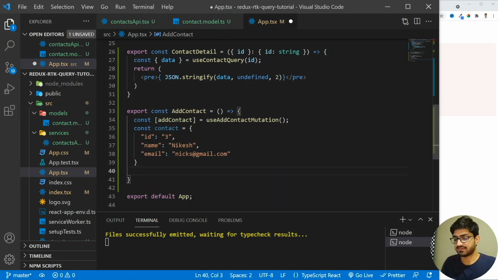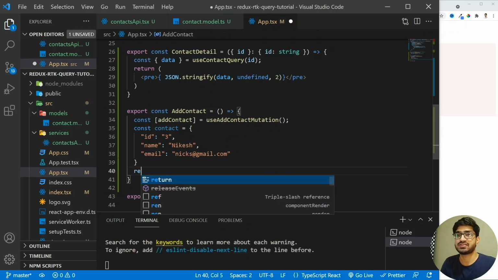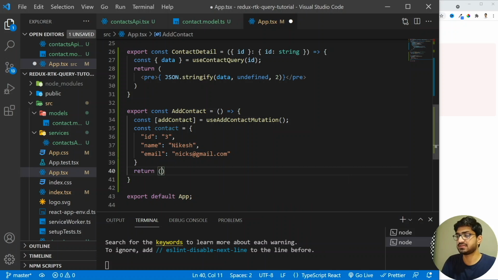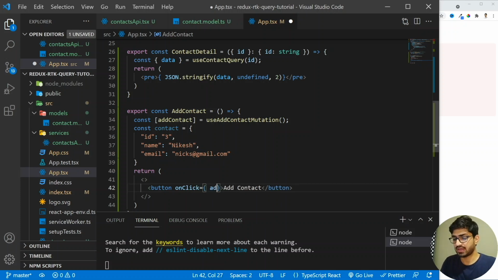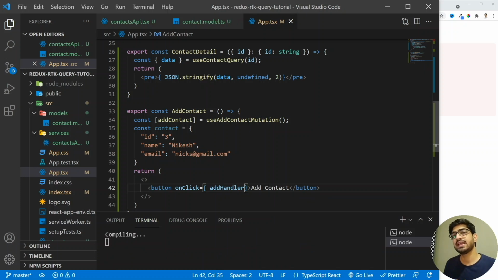Now we just have to use this addContact, and how we are going to use it is, I'm going to first return my JSX. So let's have the JSX. All right, I'm going to have the empty fragment in the JSX, and then I'm going to create a button. So let's create a button, and inside the button I'm going to have Add Contact. All right, and then I'm going to have an onClick on this button, and I'm going to have the addHandler. So now let's write the definition of this addHandler.